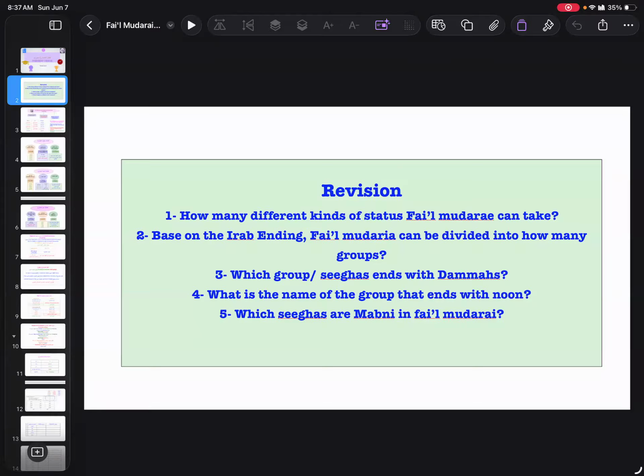Okay, then based on the i'rab ending. I'rab ending meaning the last, the haraka of the last letter. So based on the i'rab ending, fi'l mudari can be divided into how many groups?